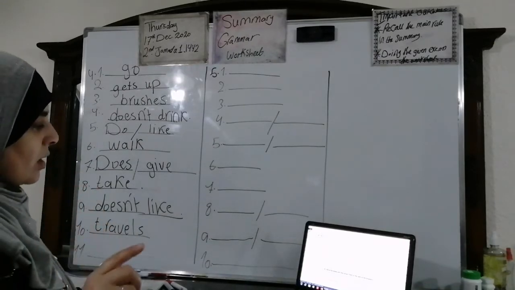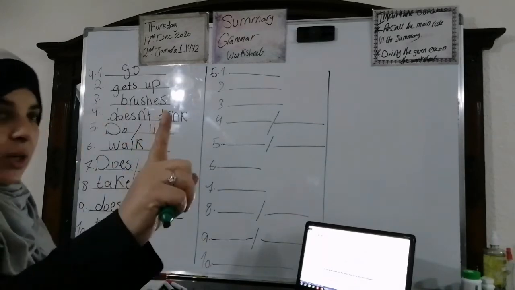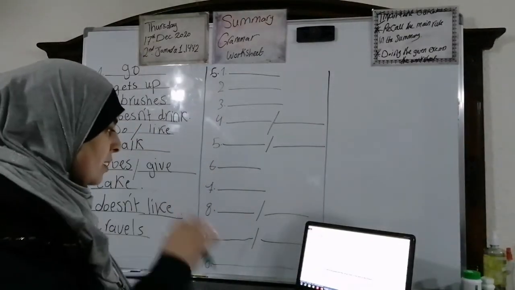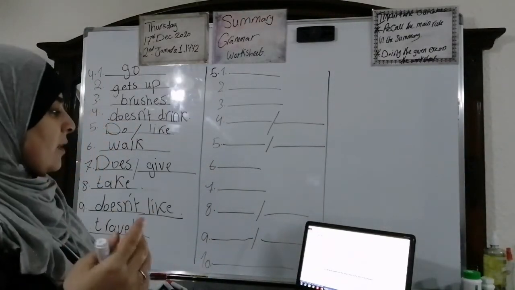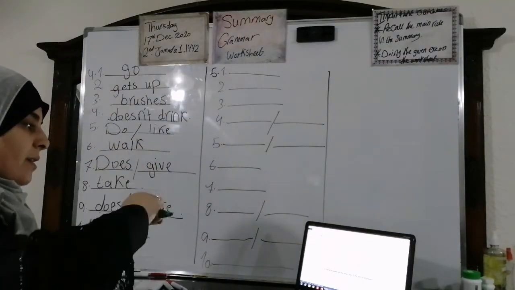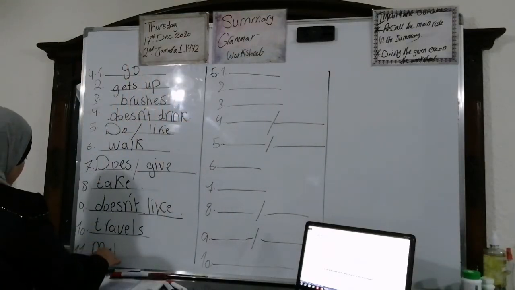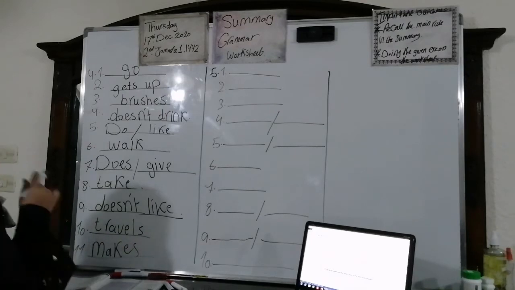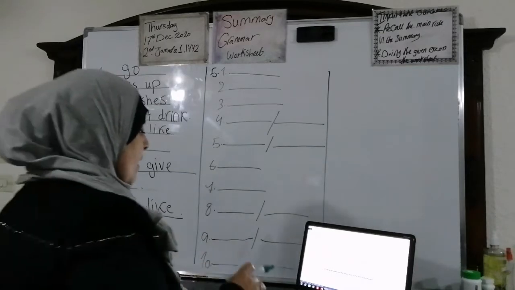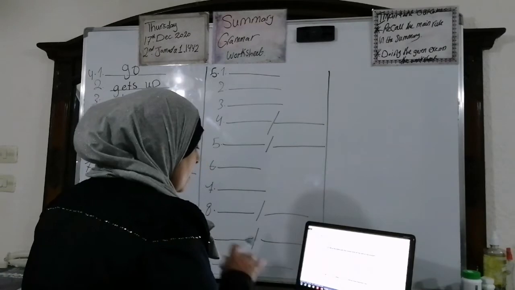11. This restaurant always makes delicious food. What do you say? This restaurant, it's singular. Always is a keyword for the simple present tense. So we are going to say that this restaurant always makes, because we should add the S to the verb, since this restaurant is singular. This restaurant always makes delicious food. Okay? Let's move to question number 5. Fill in the blanks with the correct form of the verb in the brackets. Okay? Look at number 5.